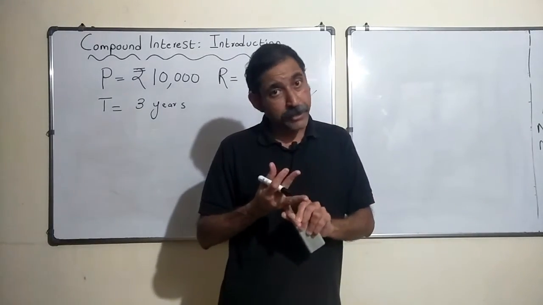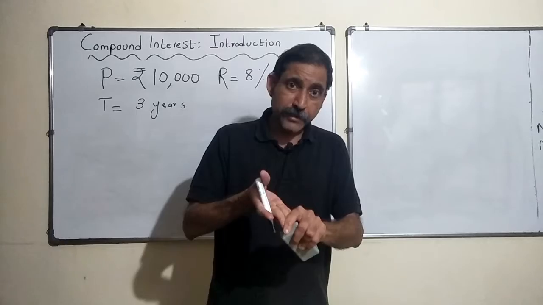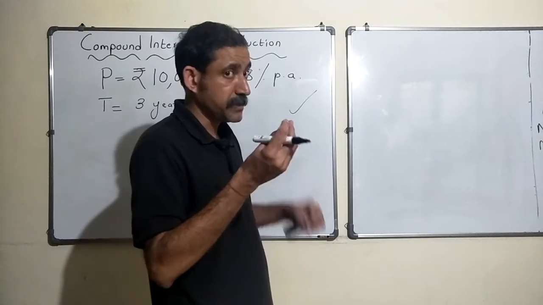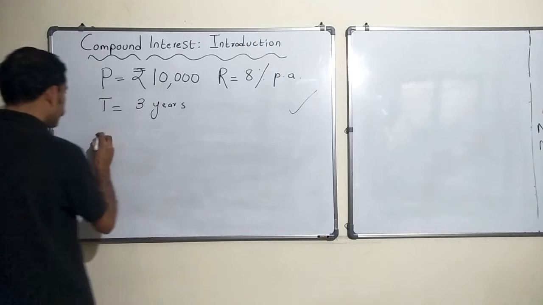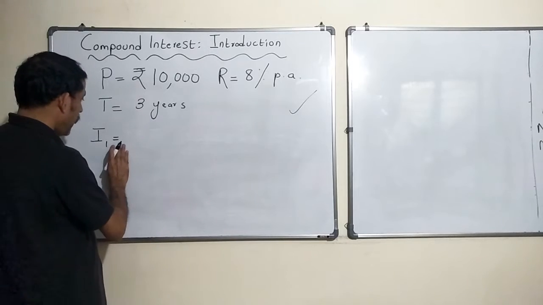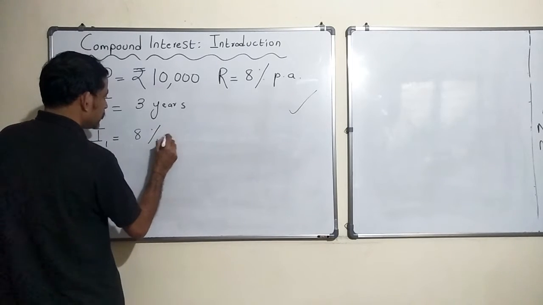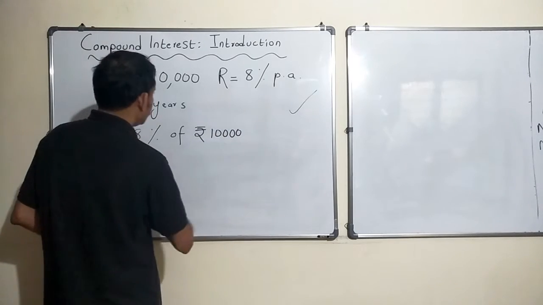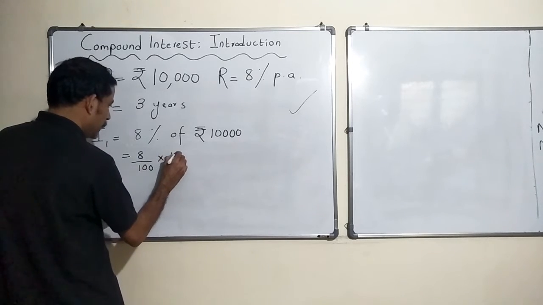So at the end of 1 year, I got 800 rupees. At the end of the second year, I got 800 rupees. At the end of the third year, I got 10,000 plus 800. That was the detail of how it would happen in the case of simple interest. Now in the case of compound interest, he said the interest that you would get at the end of the first year would be 8%, just like your simple interest case, of rupees 10,000. So how much is 8% of rupees 10,000? It is 8 by 100 into 10,000.